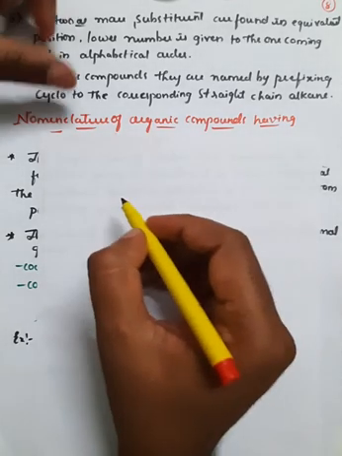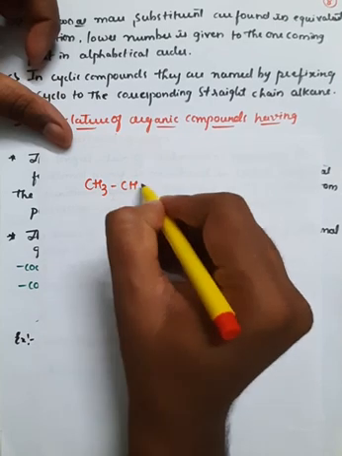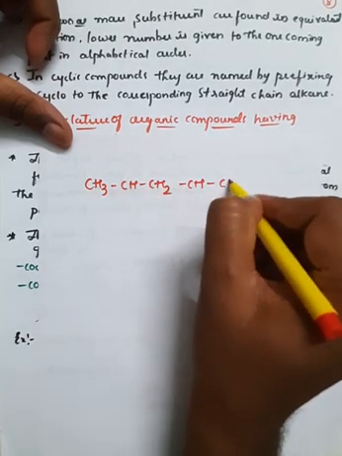So if you take one example here, that is CH3, CH, CH2, CH, CH3.